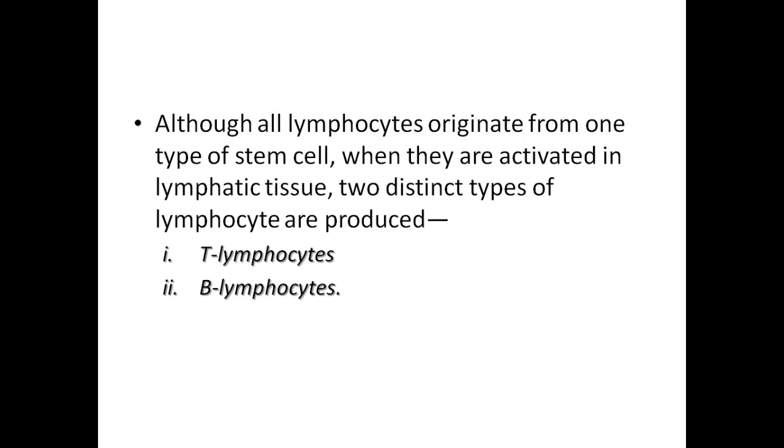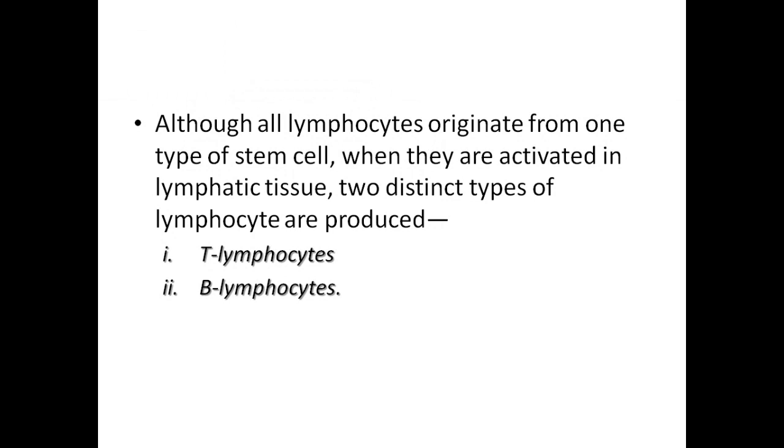Although all lymphocytes originate from one type of stem cell, when they are activated in lymphatic tissue, two distinct types of lymphocytes are produced. We know that they originate from a single stem cell, and they develop in the lymphatic tissue, circulating in the blood.